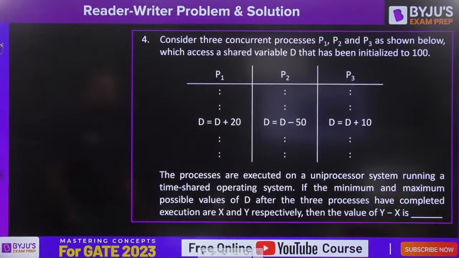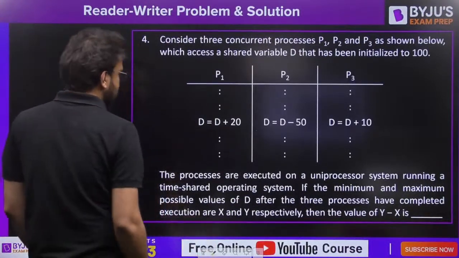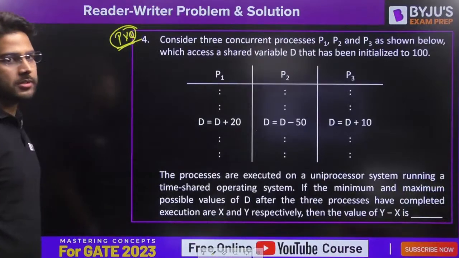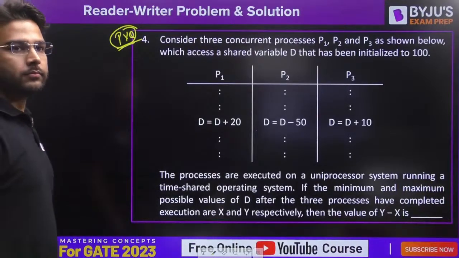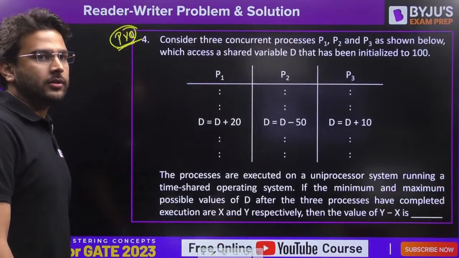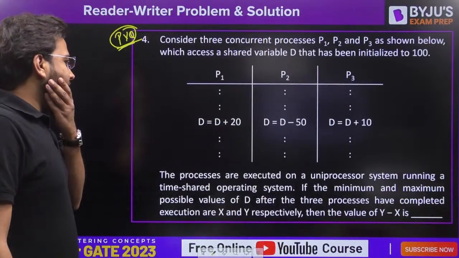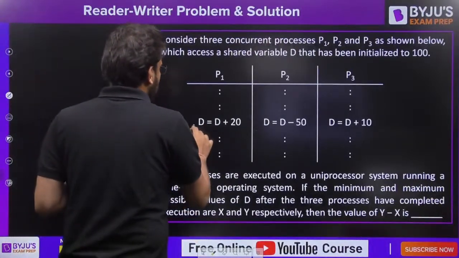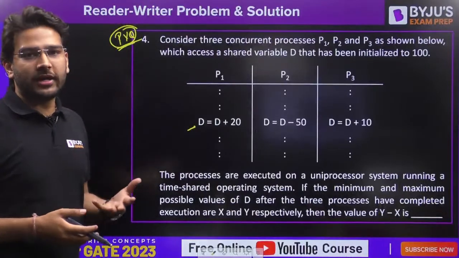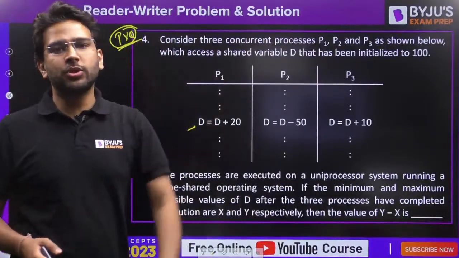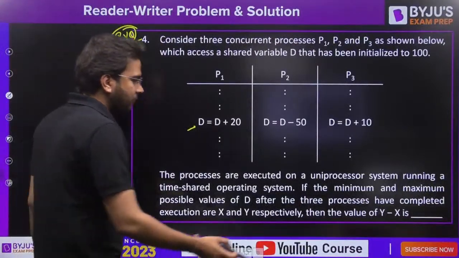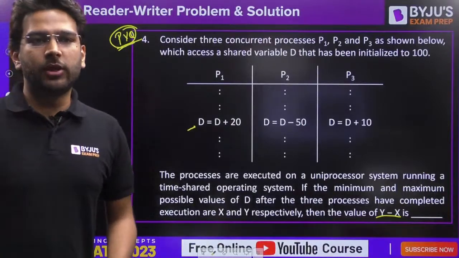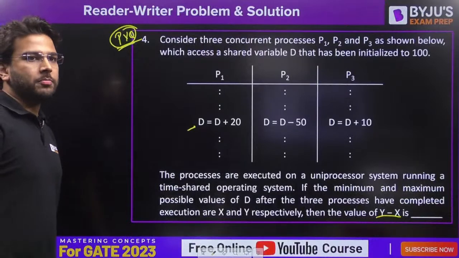Question number 4. Again, this is one of the previous year questions based on synchronization. And this is going to be the last question of today's class. So guys, here you have to find the maximum value y, the maximum value of d that is possible here, and the minimum value of d that is possible here after concurrent execution of P1, P2 and P3. And then you have to find the difference of those, maximum value minus minimum value. What should be the answer here?